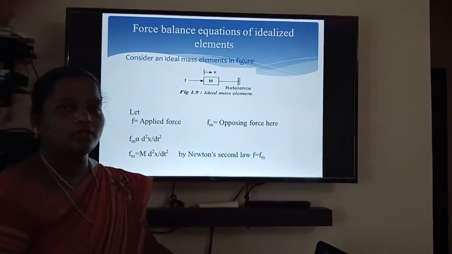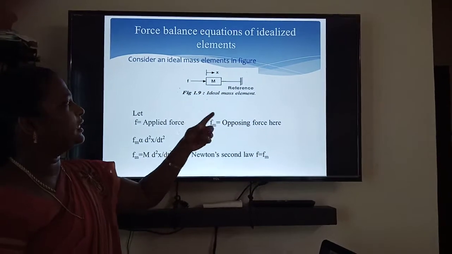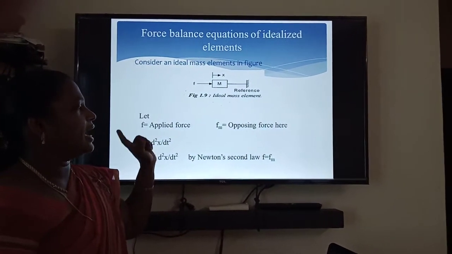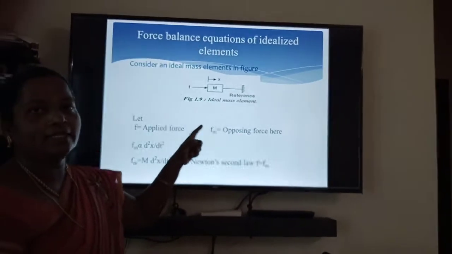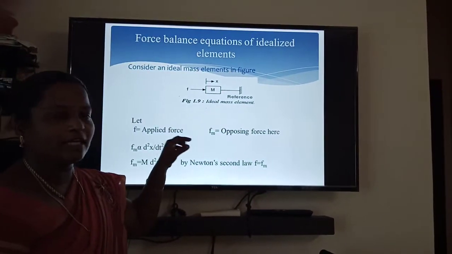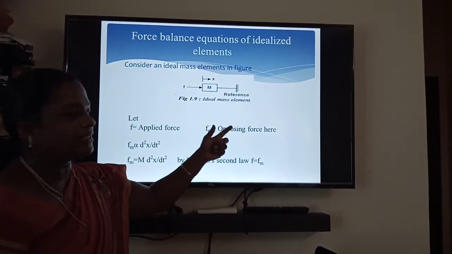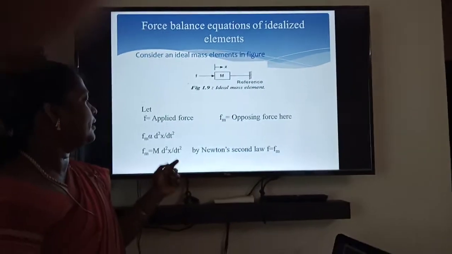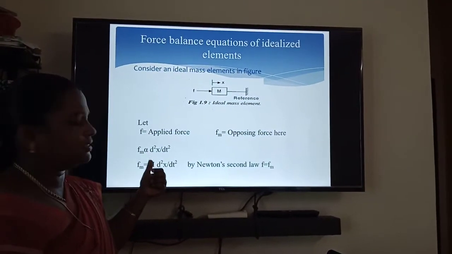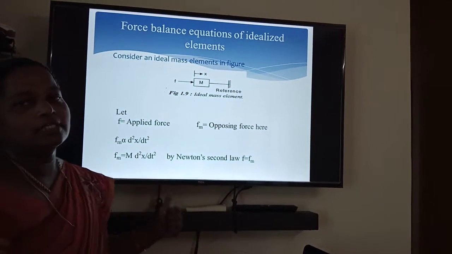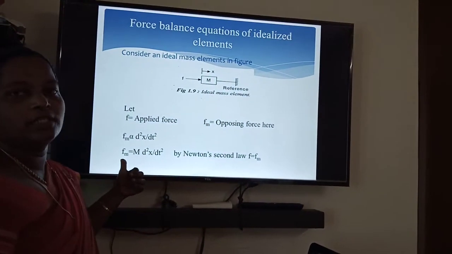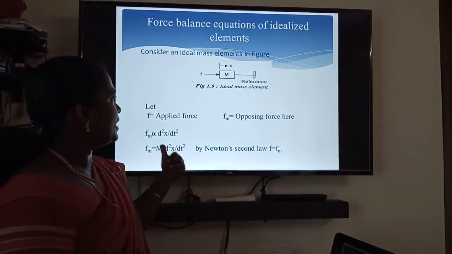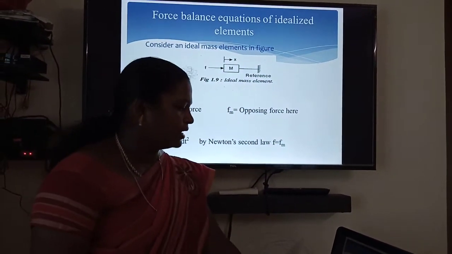First one is mass. This is the pictorial representation of an ideal mass element, and F is the applied force. Whatever force is applied, the body itself has an opposing force, which is represented as Fm. Fm is proportional to d square x by dt square, and eliminating the proportionality constant, Fm is equal to m into d square x by dt square. This is the force balance equation for this particular mass element.